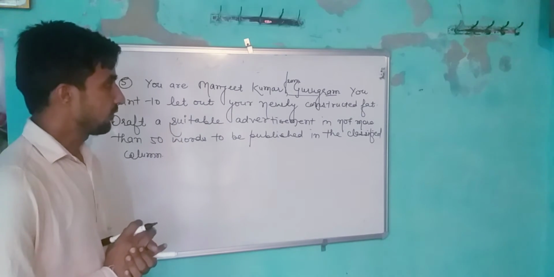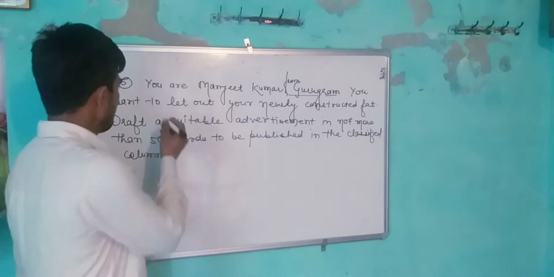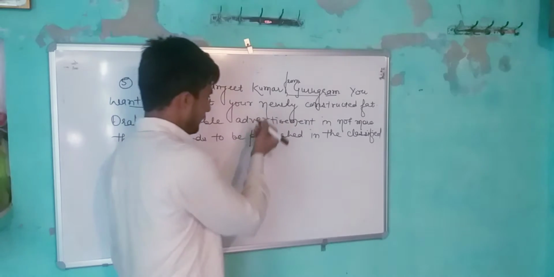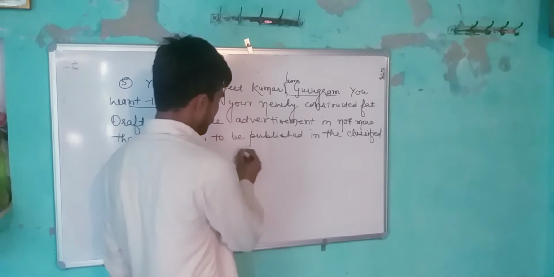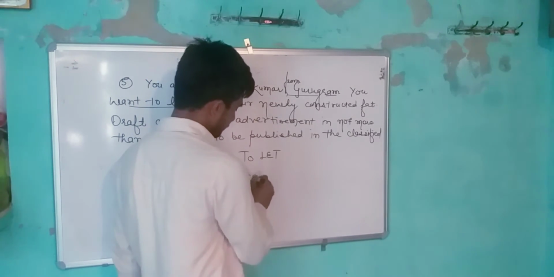You see what the title of the advertisement is. In this advertisement, the title is to let, and there is one more thing. What is the difference between to let and for rent?